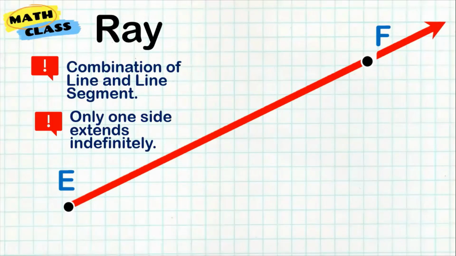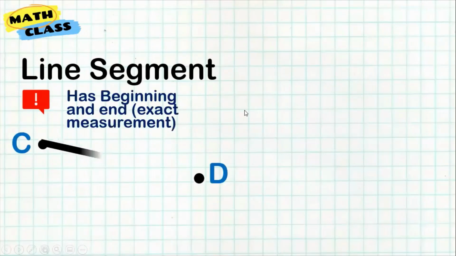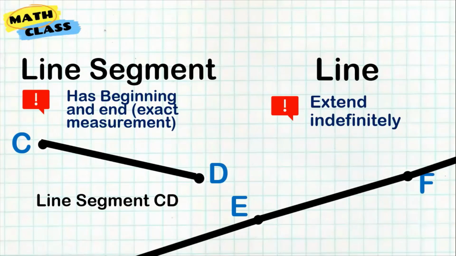So again, that's the difference. A line segment has an exact measurement, while a ray is part of a line, but it extends indefinitely in one direction. So again, do not be confused when you encounter line, ray, and line segment. Let's discuss them further and compare them. A line segment has an exact measurement, while a line extends indefinitely in both directions.